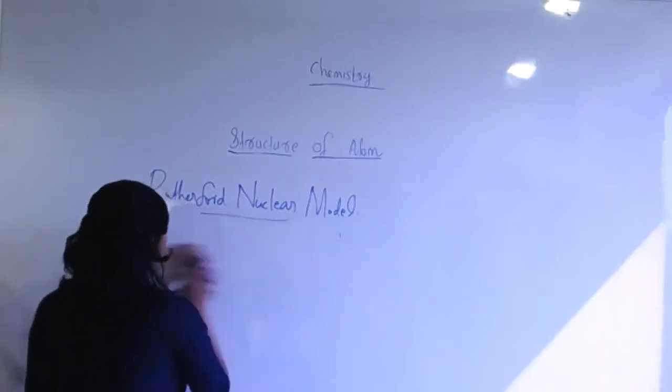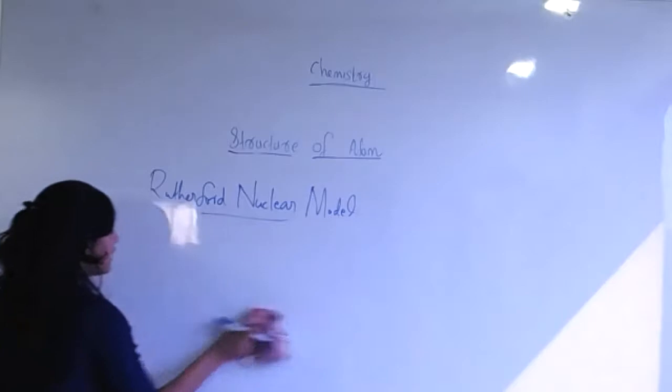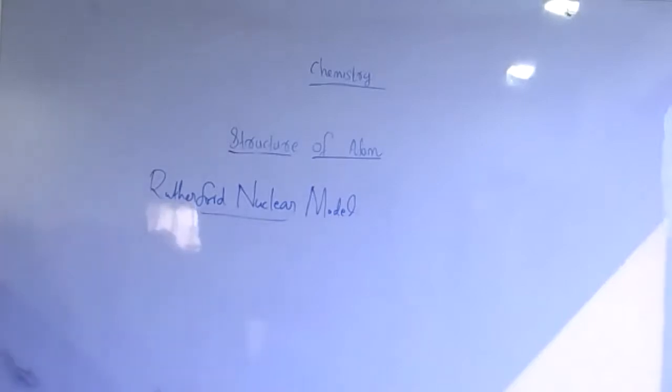So anyway, what did Rutherford and his students do? Alpha particles come from a very thin alpha particle generating source, and we can draw it here.